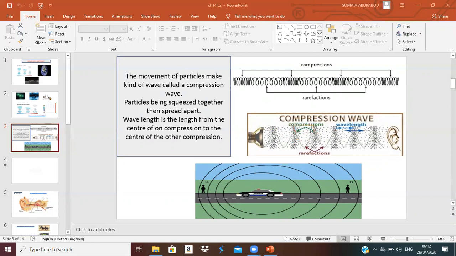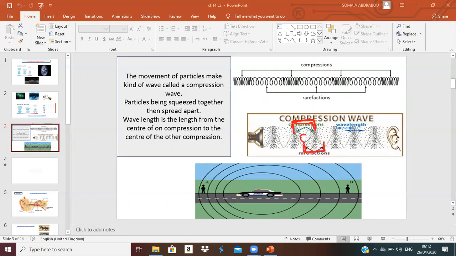So how can you know the wavelength? By measuring the space between two compressions or between two spread particles, okay?